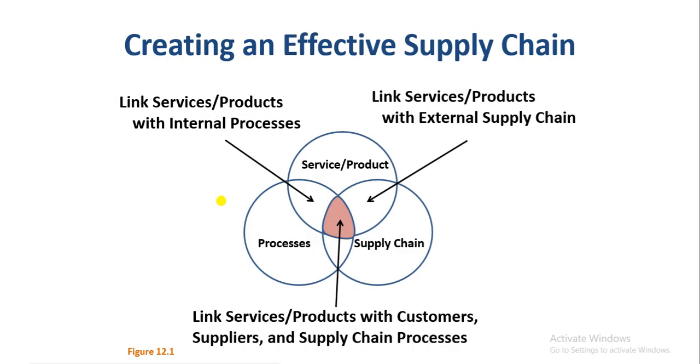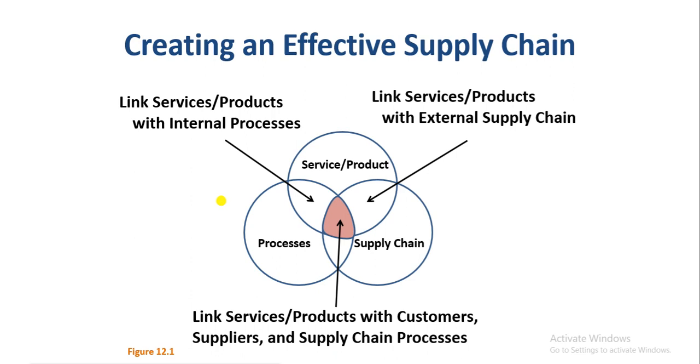in this slide we will see the relationship of the supply chain, product or service, and the processes of any organization.